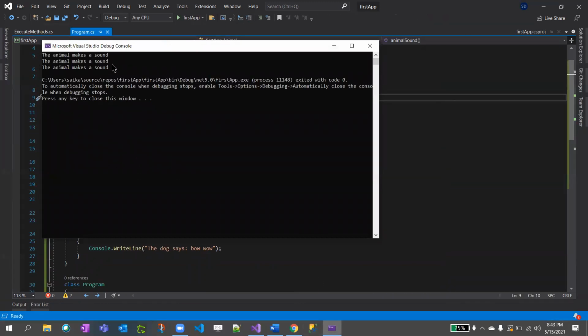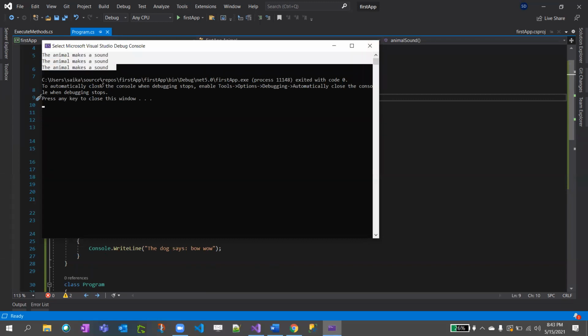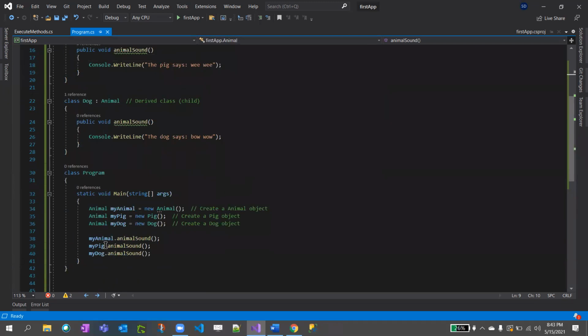Sometimes if you don't get the output very quickly, you just close this console and try running it again. See, animal makes a sound got printed three times, because as I said, even though you declared animal as pig and dog, it is always taking the base class because the child class did not override it. What does override mean? Method overriding.